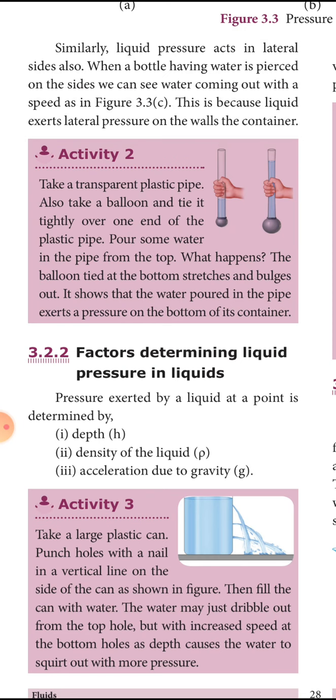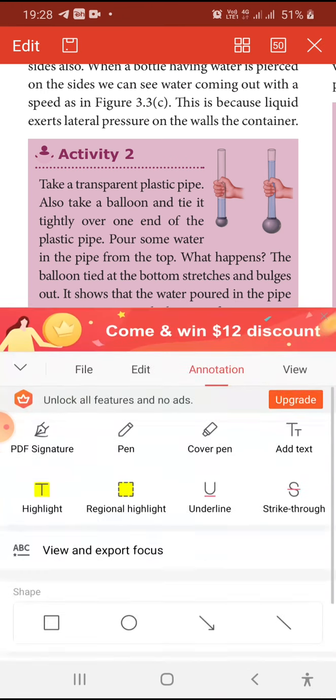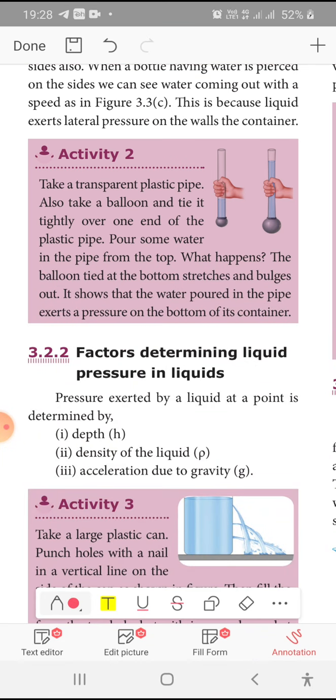See, from the top of the container, for the first hole, the distance is small. For the second hole, the distance is a little bit more. Then in the third hole, the liquid falls at a large distance. See the first hole distance, second hole distance, and the third hole distance is more.